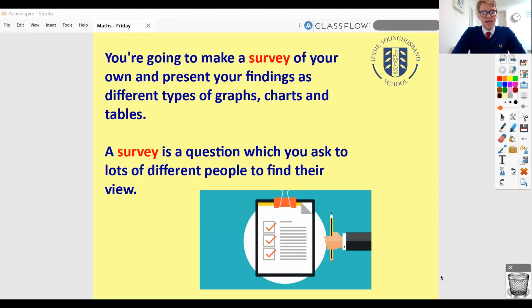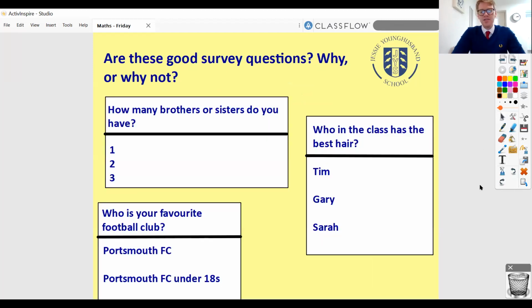A survey is a question which you ask to lots of different people to find out their view. So maybe you've already been thinking about what your survey question is going to be, because I've mentioned it in passing a couple of times. Now is the moment where I'd like you to settle on a question that you are going to ask people. So here are some examples.